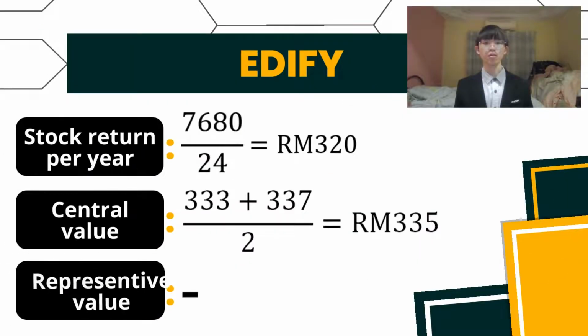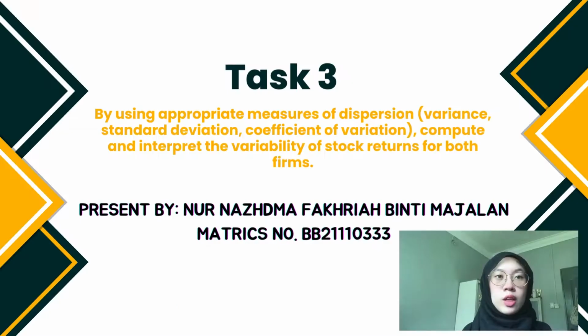The maximum stock return of Edify was reached in 2002, which is 584, while the minimum stock return of Edify falls in 2006, which is 218, so the range is 366. From the chart, we can also identify that the average stock return per year of Edify is 320, and the central value of the data is 335. Okay, let's move on to the next task, which is Task 3.